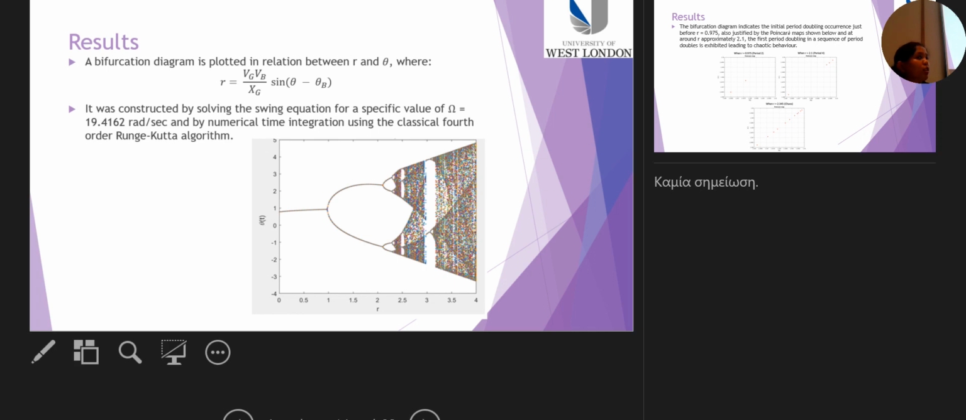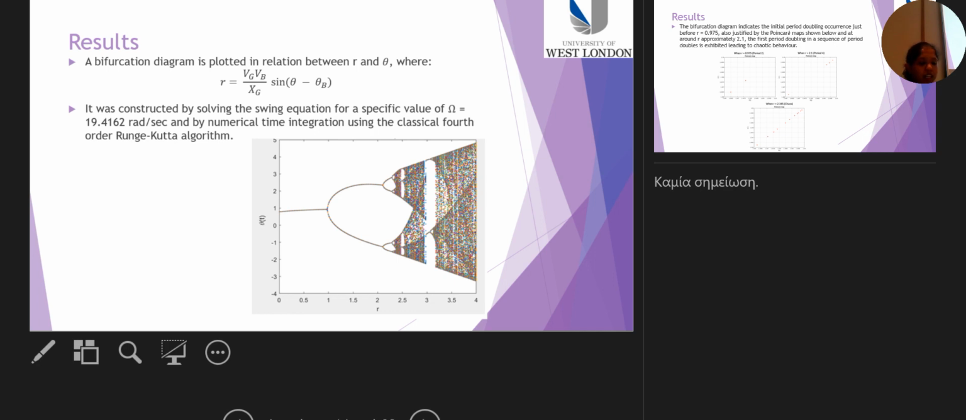So now we focus on the topic of bifurcation. Bifurcation occurs when a small change to a parameter value of a system causes a change in the behavior, whether it's topological or qualitative change. Bifurcation can occur in both discrete systems as well as continuous systems. So the bifurcation diagram presented in this slide was constructed by solving the swing equation for a specific value of omega equal to 19.4162 rad per second.